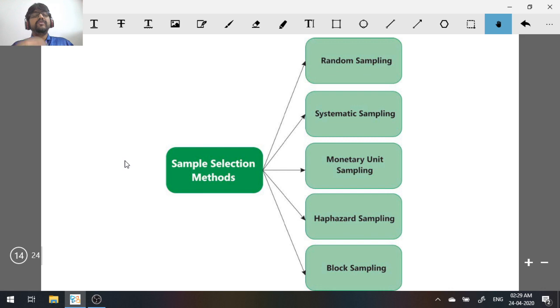Then I select transactions whose value is 4,000 rupees. I get seven transactions. Then I select transactions whose value is 3,000 rupees. I get one or two transactions. So I get a total of 10.